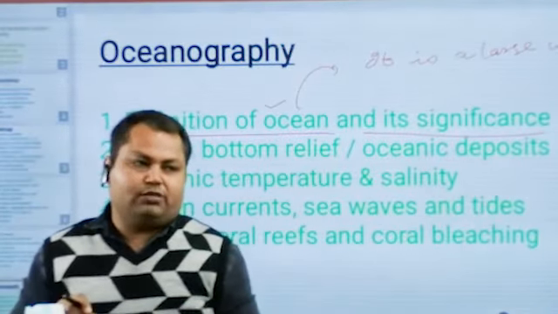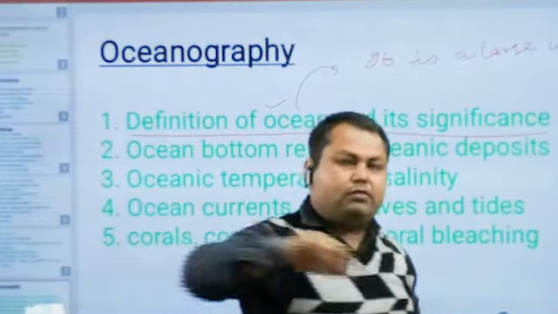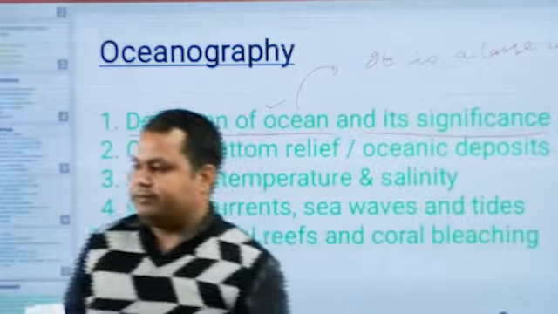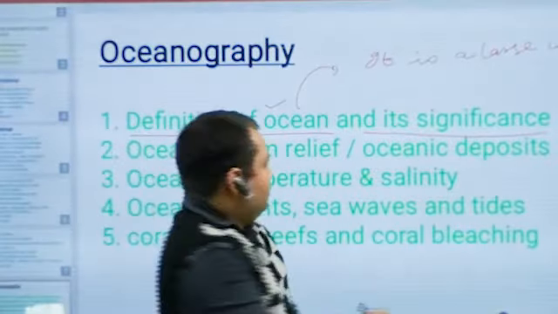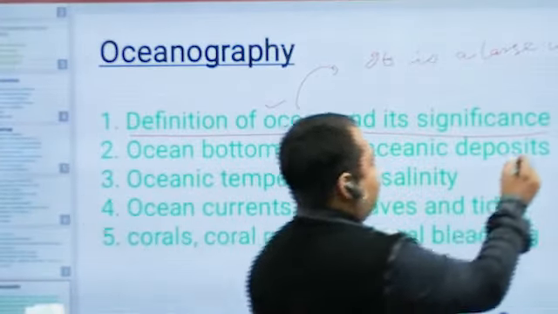That is actually called the Arctic Ocean, and it is the smallest ocean of the world, right? So first of all, we have studied the definition of ocean, then its significance.